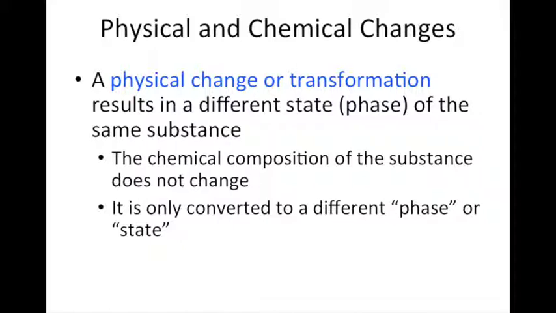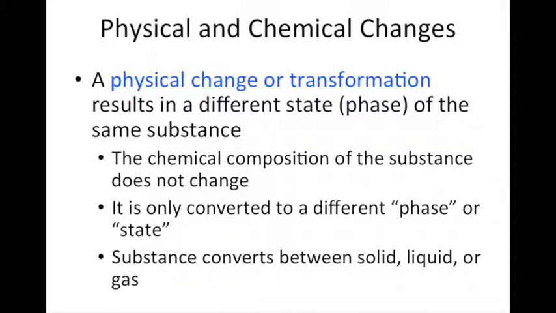It only is converted into a different phase or state. The substance converts between a solid, liquid, or gas. So for example, water, if you have ice, of course that's the solid form of water, and if you melt that substance, you still have water, you still have two hydrogens bonded to one oxygen, but now it's in the liquid phase.